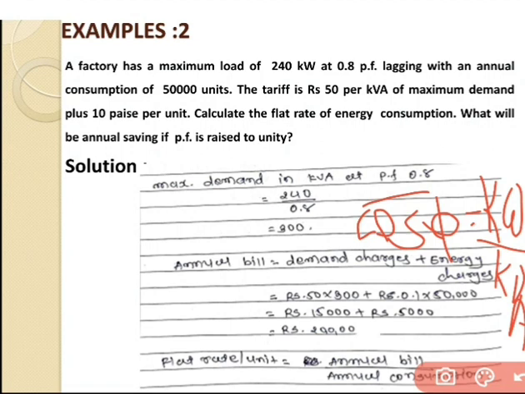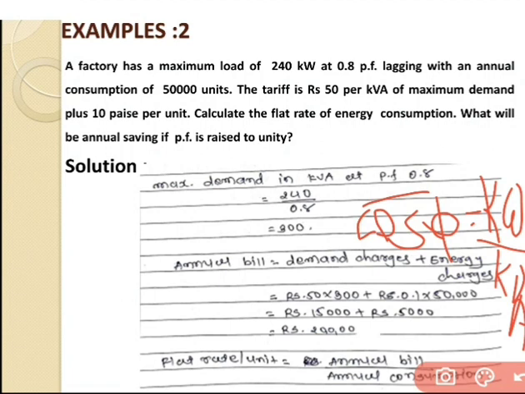So we have multiplied, 1 kVA having a cost of 50 rupees. So 300 kVA is equal to what? So 50 into 300 plus 50,000 units having a cost of 10 paisa. Sorry, 1 unit having a charge of 10 paisa. So 50,000 units is equal to what?